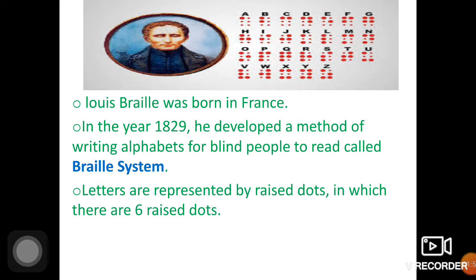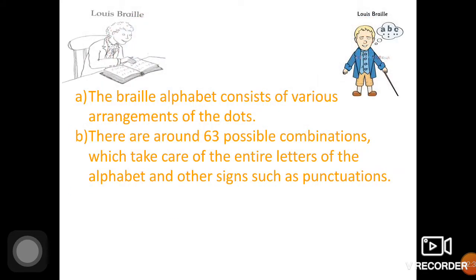So what is this Braille system? The letters are represented by raised dots, which are fixed. For example, A: when you look at this A, you can find one raised dot. Of the 6 dots, only one dot is raised. So with the help of one raised dot, they are able to find the alphabet as A. Like that, they will be able to find the alphabet and make it up into a word. So the Braille alphabet consists of various arrangements of dots.